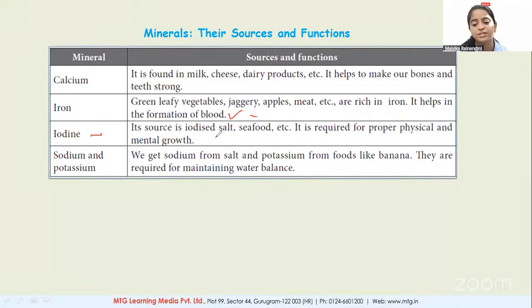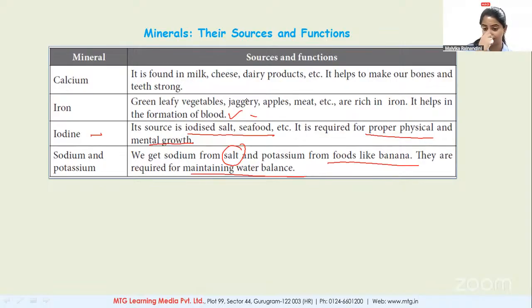Iodine. What is the source of iodine? Iodized salt and seafood. And where is it required? It is required for proper physical and mental growth. Okay, now next we have sodium and potassium. We get sodium from salt and potassium from foods like banana. Why are sodium and potassium required in our body? To maintain the water balance. That means if any cell requires 10 units of water, that cell would have only 10 units of water, not more, not less. Okay, now let's move ahead.